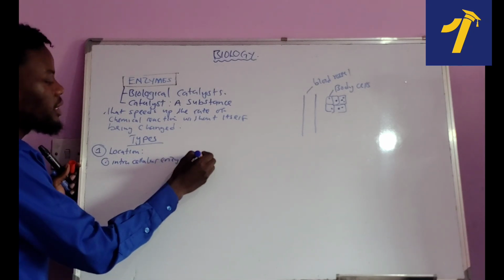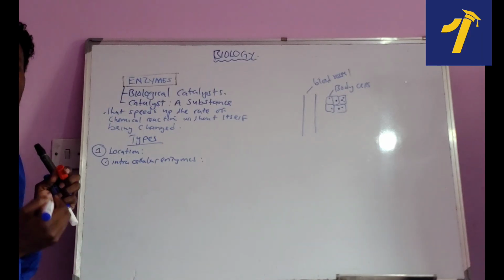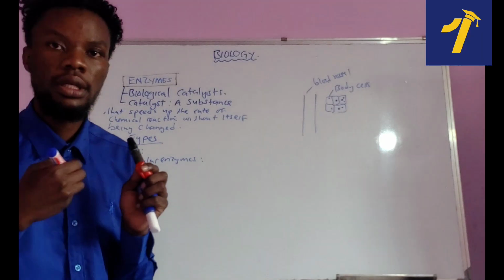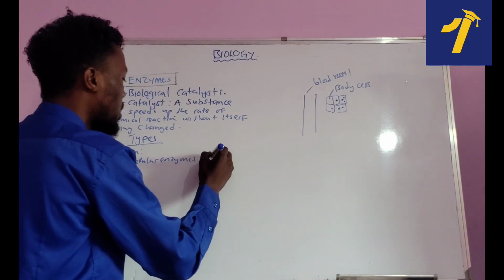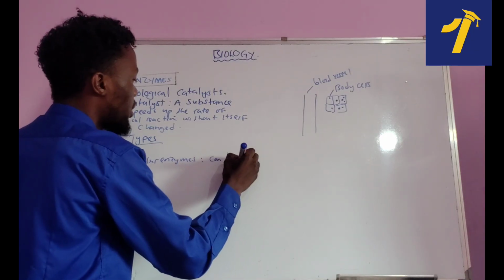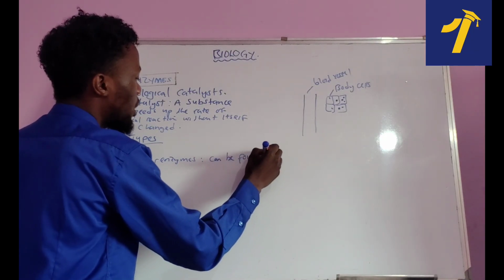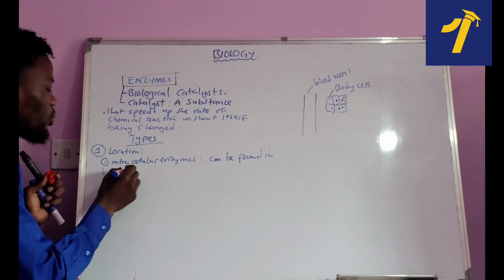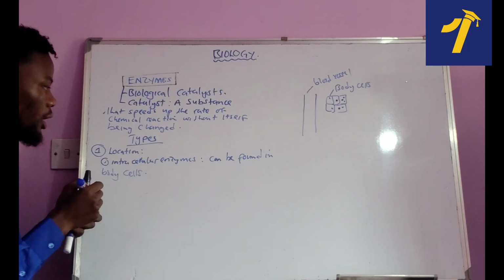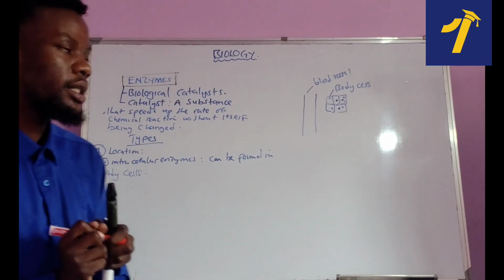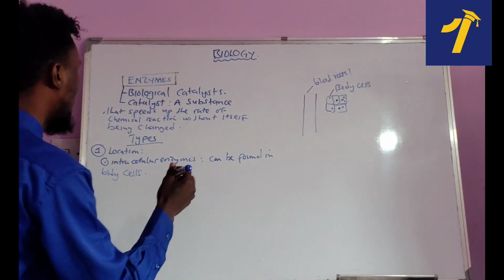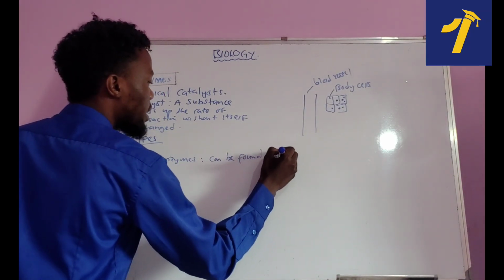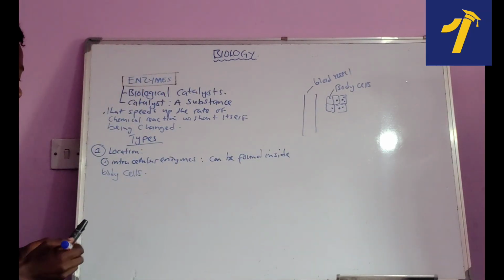So intracellular enzymes can be found inside the body cells. Very, very simple to remember. They can be found inside what? Body cells. They can be found inside body cells.